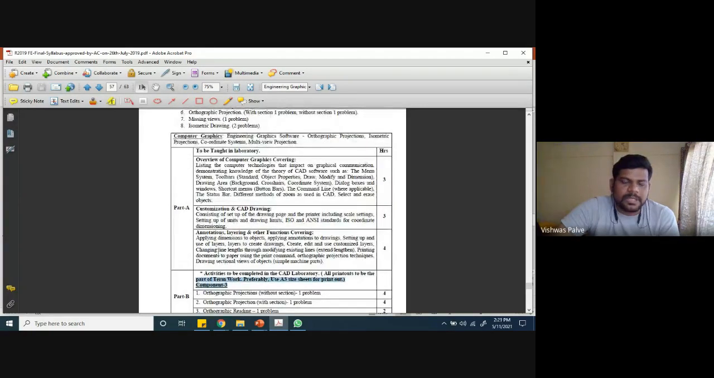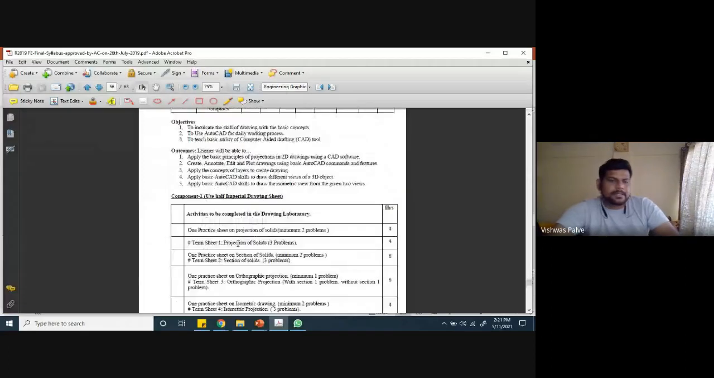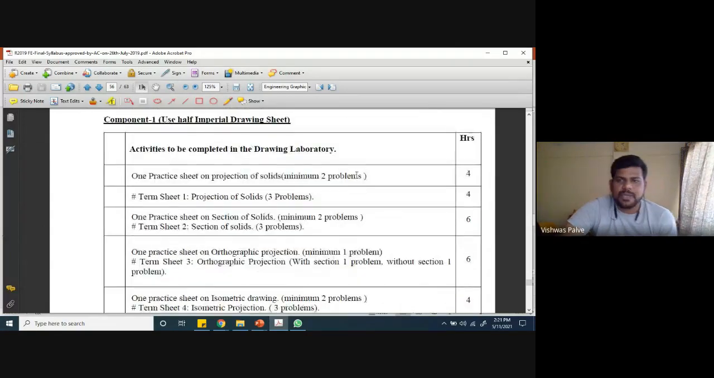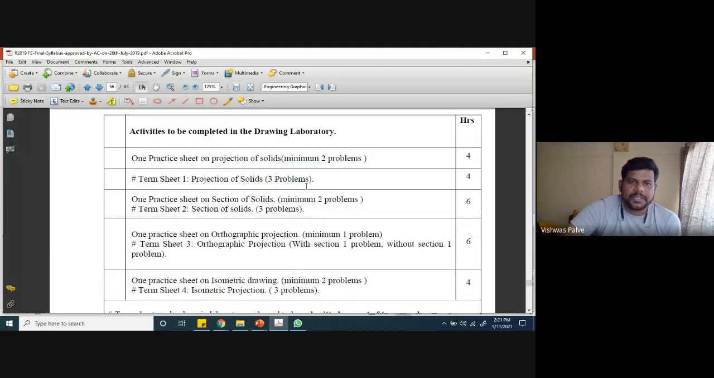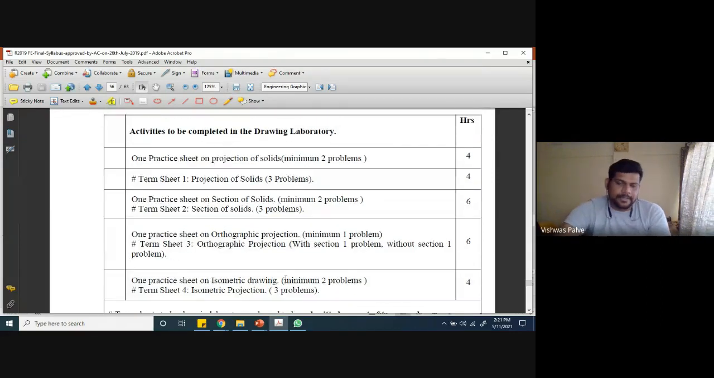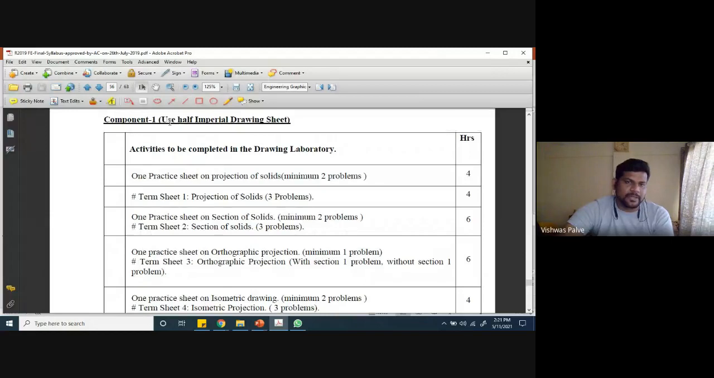This is component number 3. How are we going to conduct the practical sessions, and what is the requirement for this engineering graphics? These are the sheets which we have to complete in our practical session. One practice sheet on projection of solids, minimum 2 problems you have to solve. Term worksheet 1, projection of solids, 3 problems. These are the assignments which we have to complete, and the number of problems. You can see assignments 1, 2, 3, 4, 5, 6, 7, 8. These are the 8 assignments in component 1.